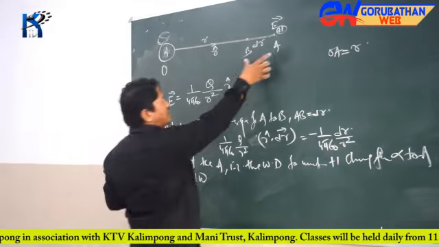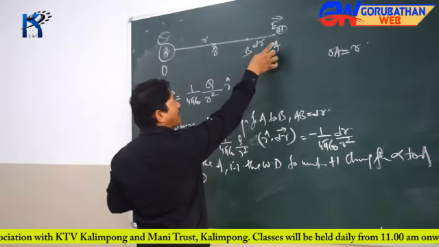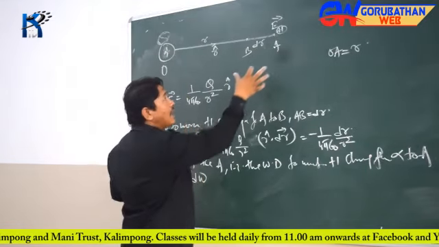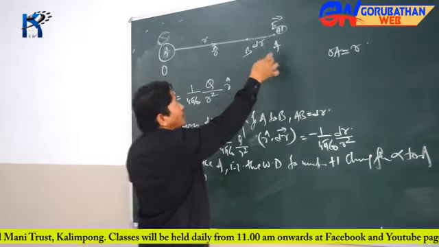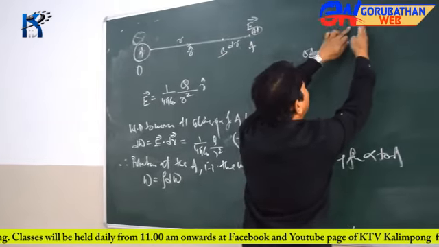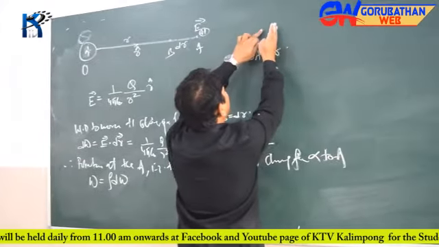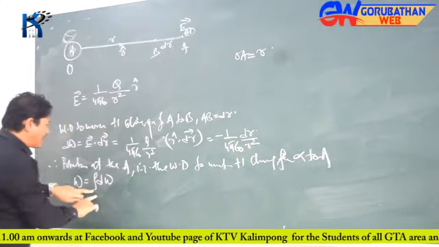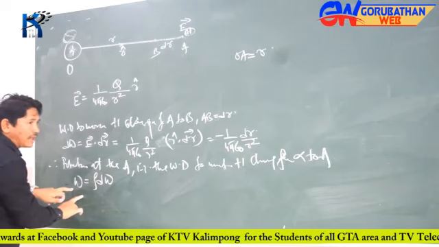Why have I taken this tiny work done from A to B? Mind you, this dr is so tiny, so incremental. I'm going to find out what the work done is here. In moving from infinity to this point, I'm taking tiny work done, dw1, dw2, dw3, and I'm integrating all of these to find the total work done.